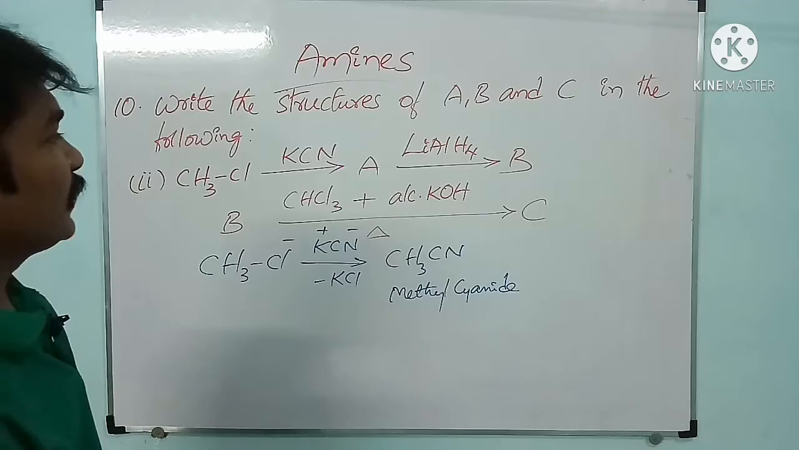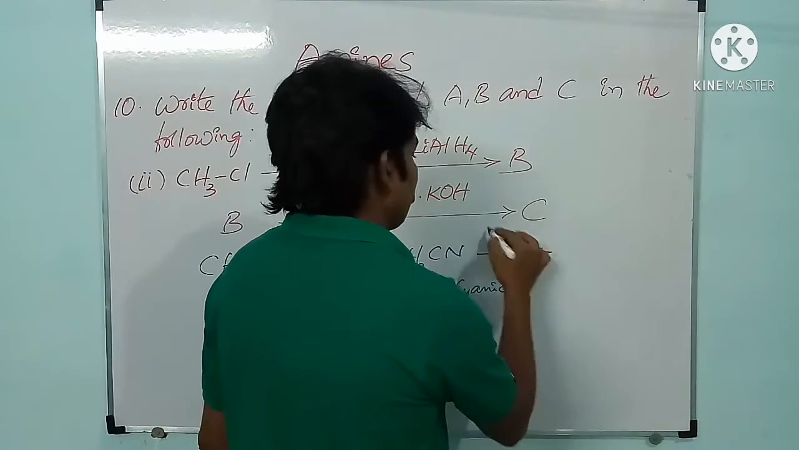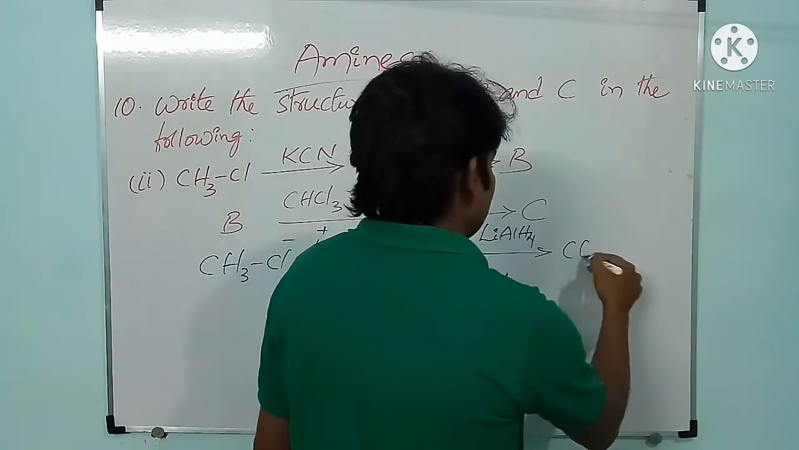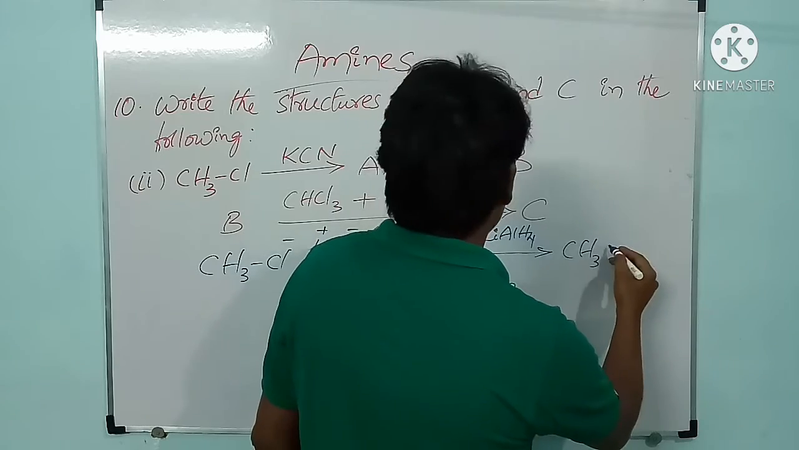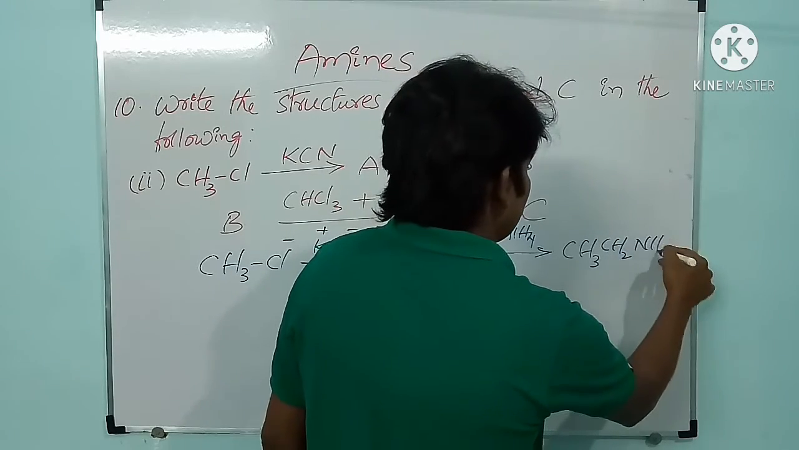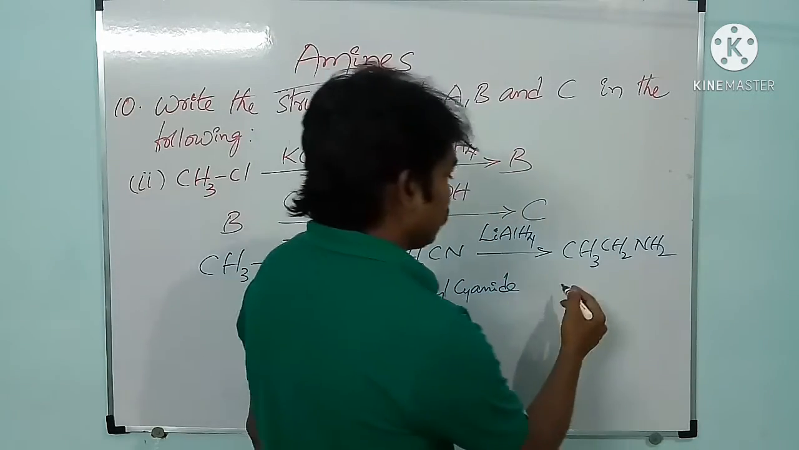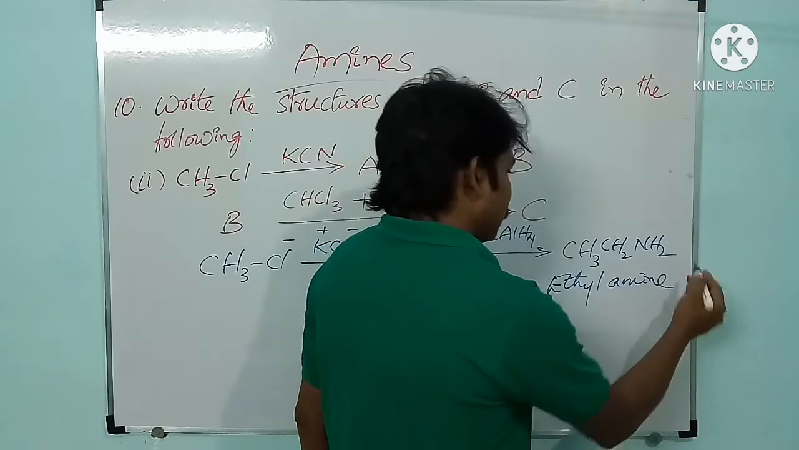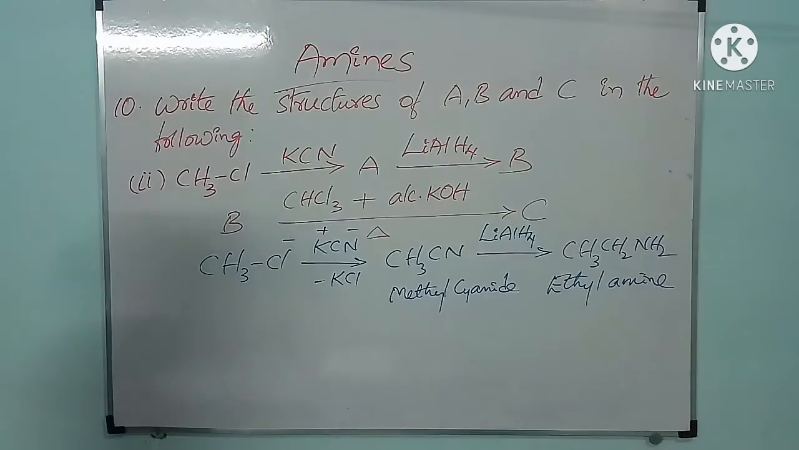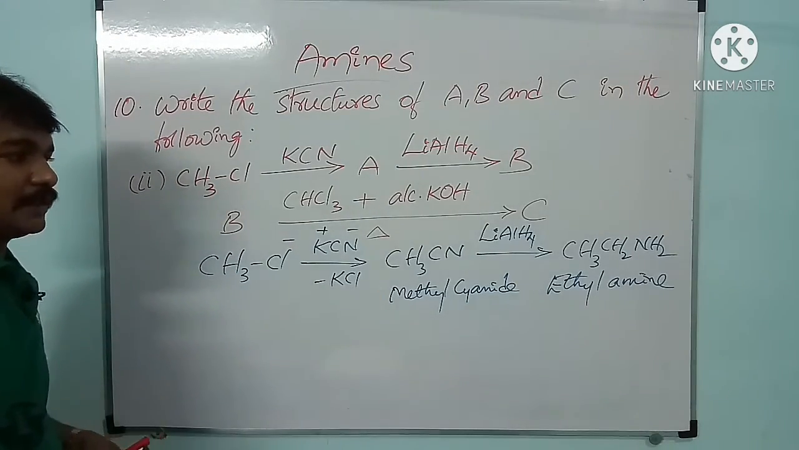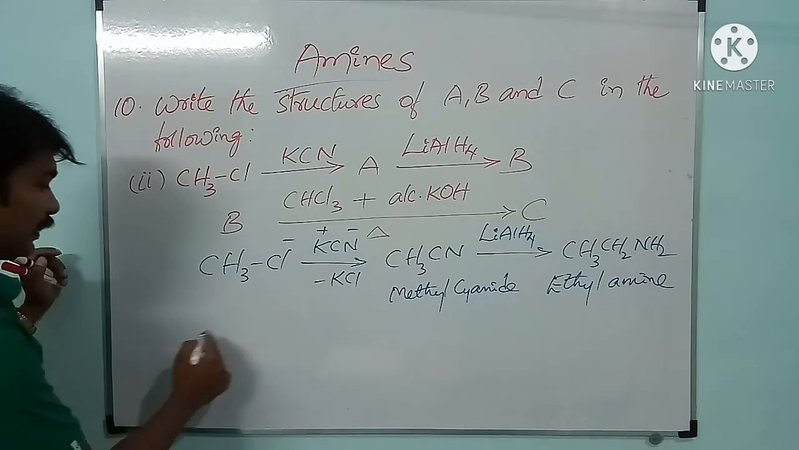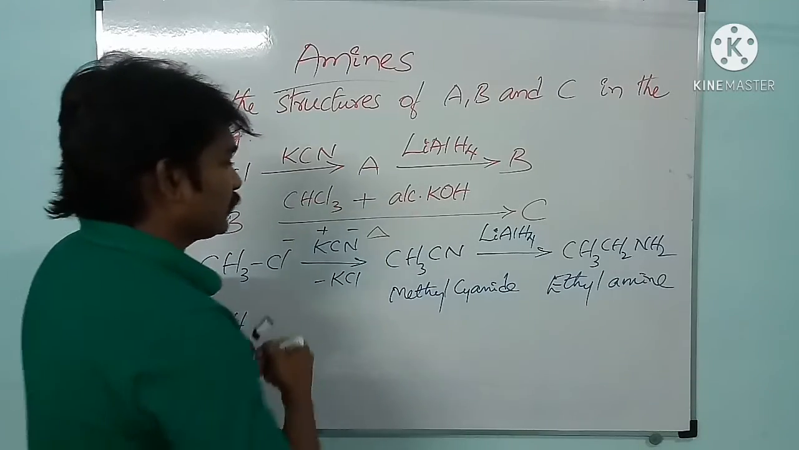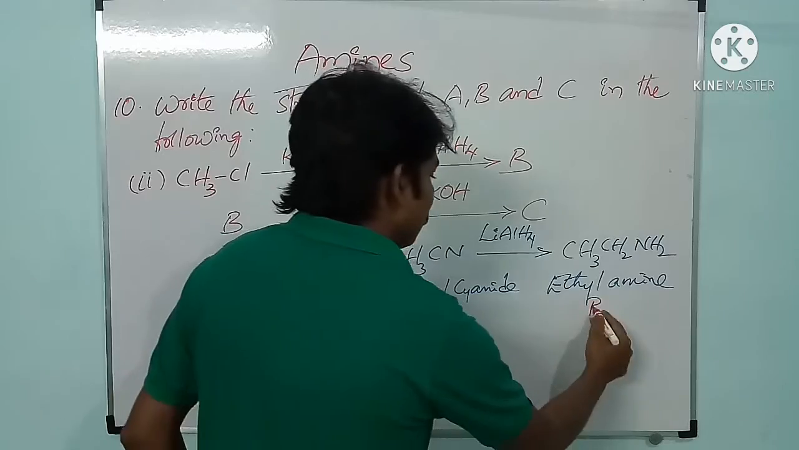See here, methyl cyanide on treating with lithium aluminum hydride gives CH3CH2NH2. What is this compound? This is ethylamine. Reduction process takes place. As a result, methyl cyanide gives ethylamine. Here I am giving this one as A and this one as B.